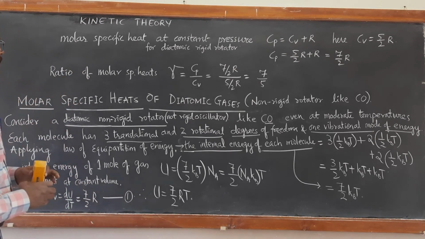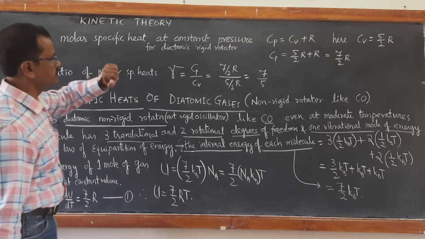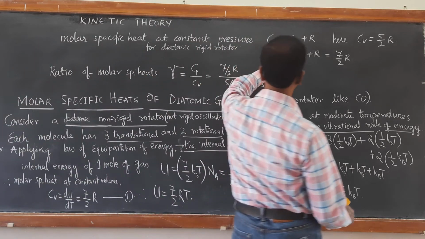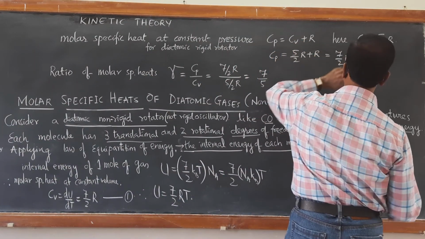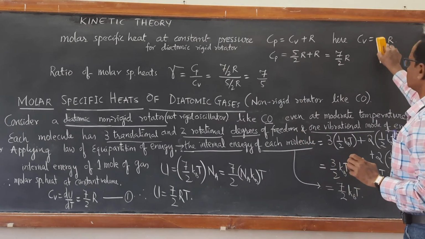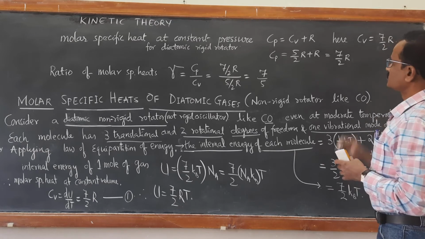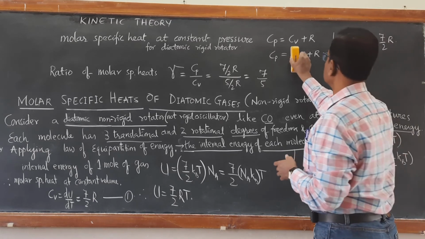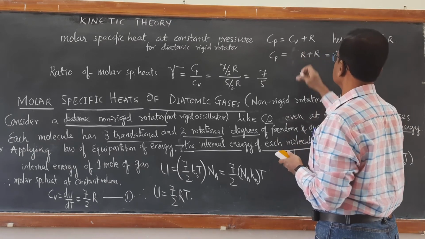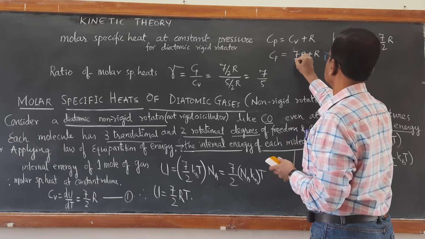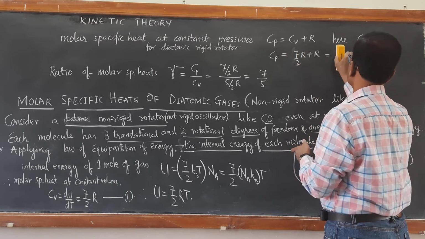Thus we can calculate what is molar specific heat at constant pressure. Molar specific heat at constant pressure now becomes Cv plus R, where Cv is now 7 by 2 R. So Cp becomes 7 by 2 R plus R, so it becomes 9 by 2 R.